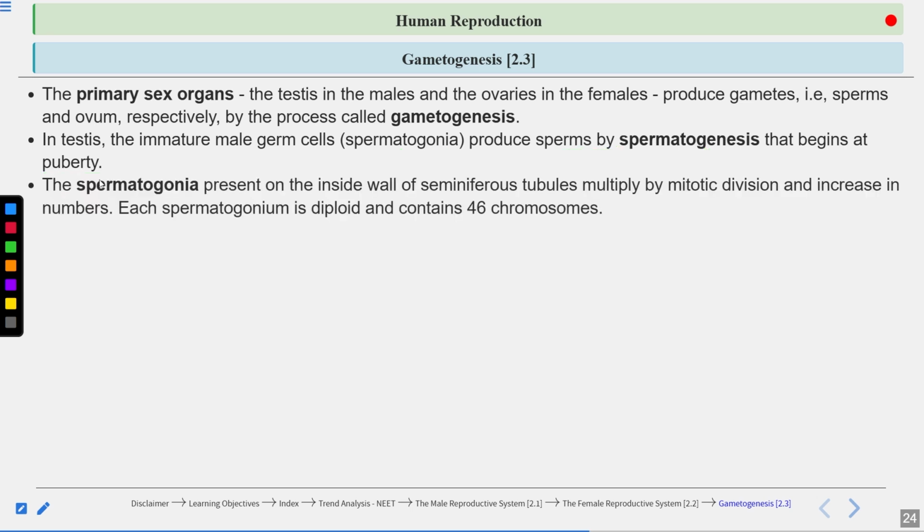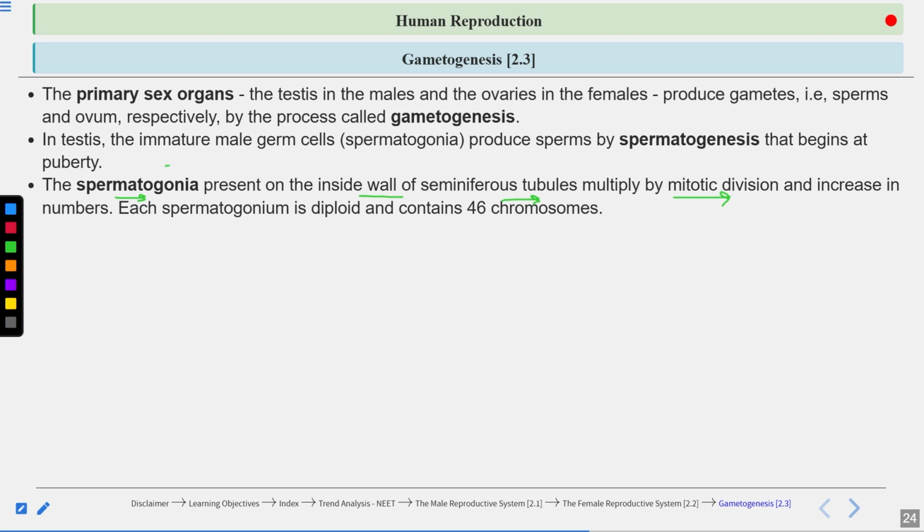Now spermatogonia are present on the inner wall of the seminiferous tubule. These spermatogonia divide by mitotic division and increase their number. Some of the spermatogonia differentiate to form primary spermatocytes.